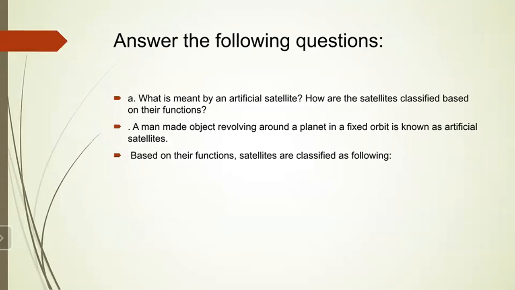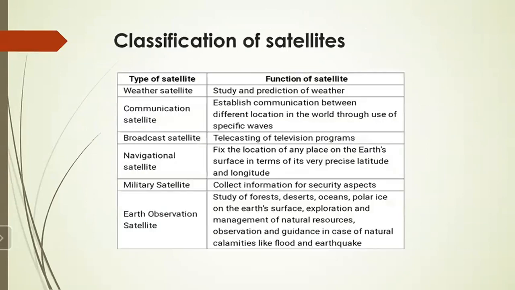A man-made object revolving around the planet in a fixed orbit is known as an artificial satellite. Based on their function, satellites are classified as follows. Here this is important. You should know this classification of satellites. So we have the type of satellite and the function of the satellite. The first type of satellite we will see is the weather satellite. What is the function of the weather satellite?